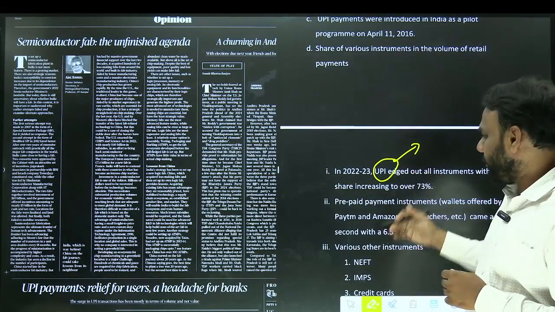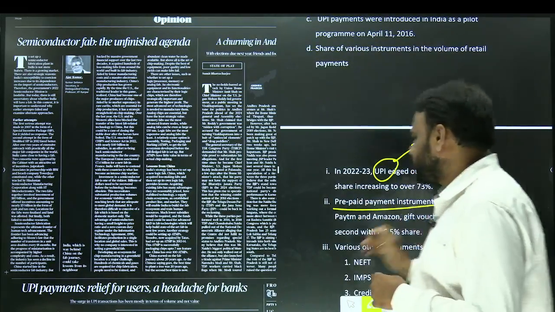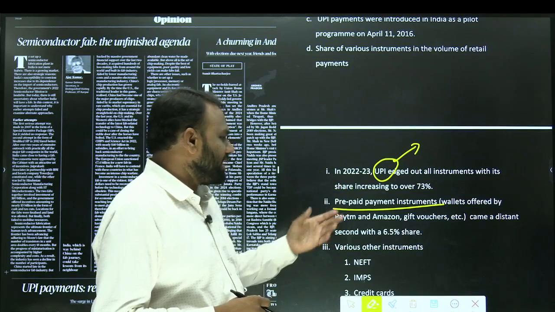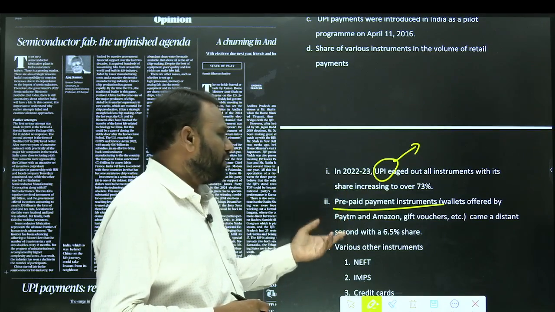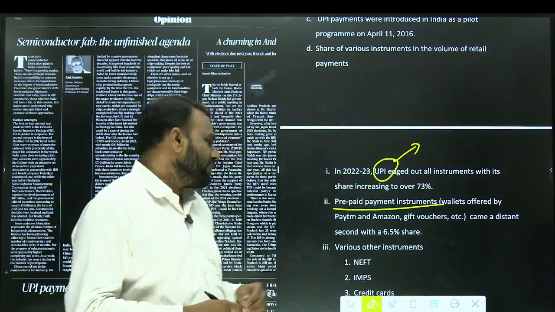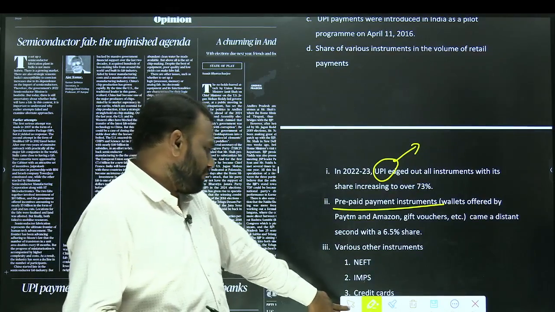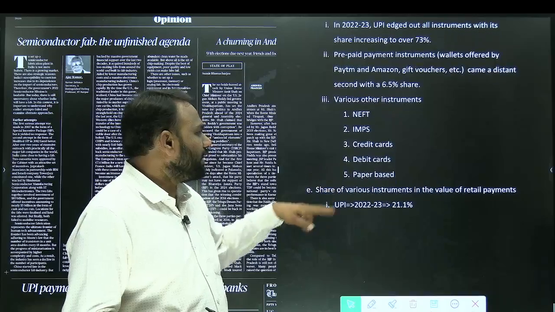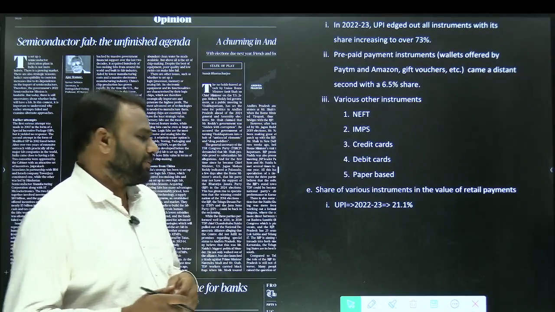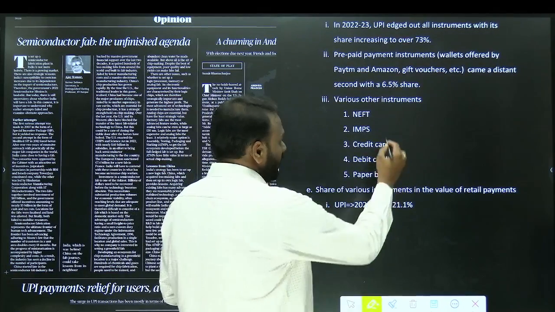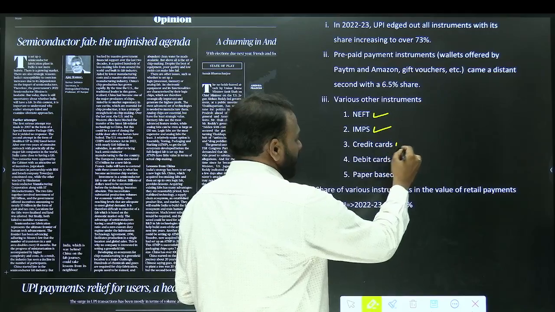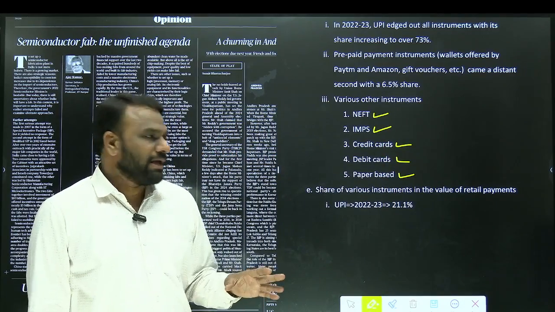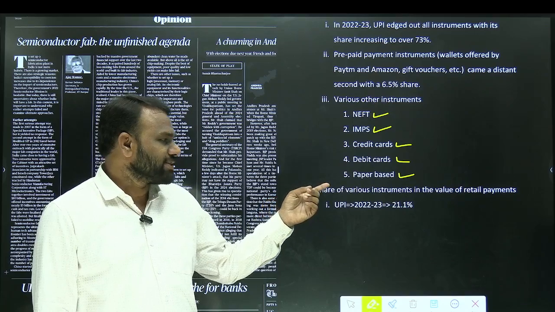Followed by UPI are the prepaid payment instruments. All these come under retail payments. Under prepaid payments, an example can be Paytm, Amazon and all. The highest is UPI. The second one is prepaid payment instruments. In this context, it is also important to know about the other retail instruments. Here we have NEFT, IMPS, credit cards, debit cards and paper clearing.